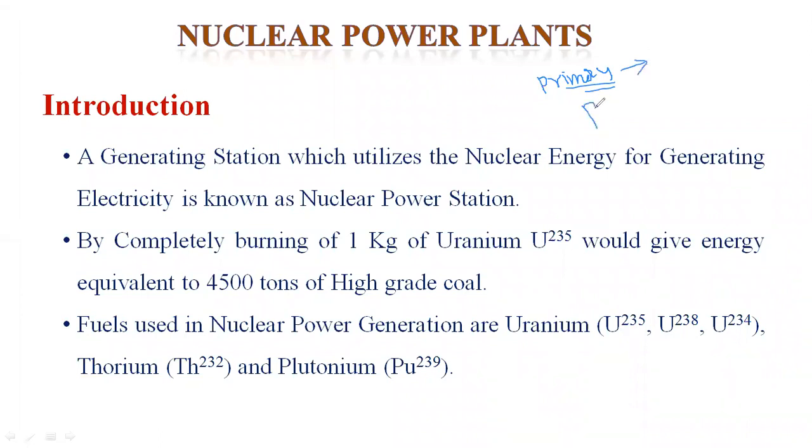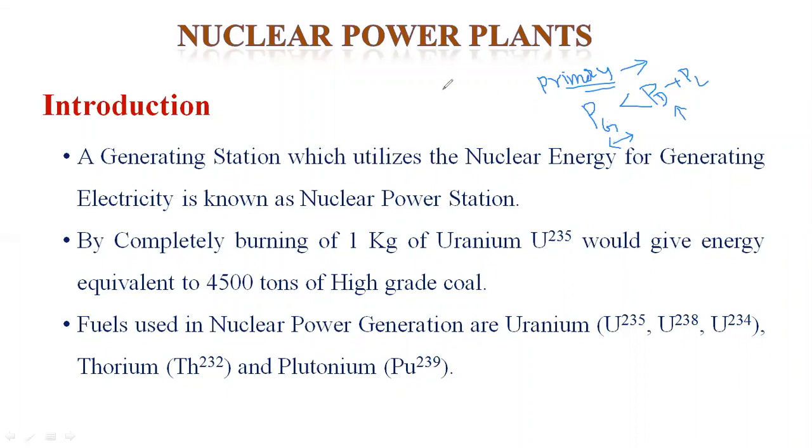At present, the power generation is less than the power demand plus losses. That is, the demand is increasing but the generation is constant, but we still need to satisfy the consumer. For that purpose, what are the sources available in nature? We need to utilize those sources and satisfy the consumers.